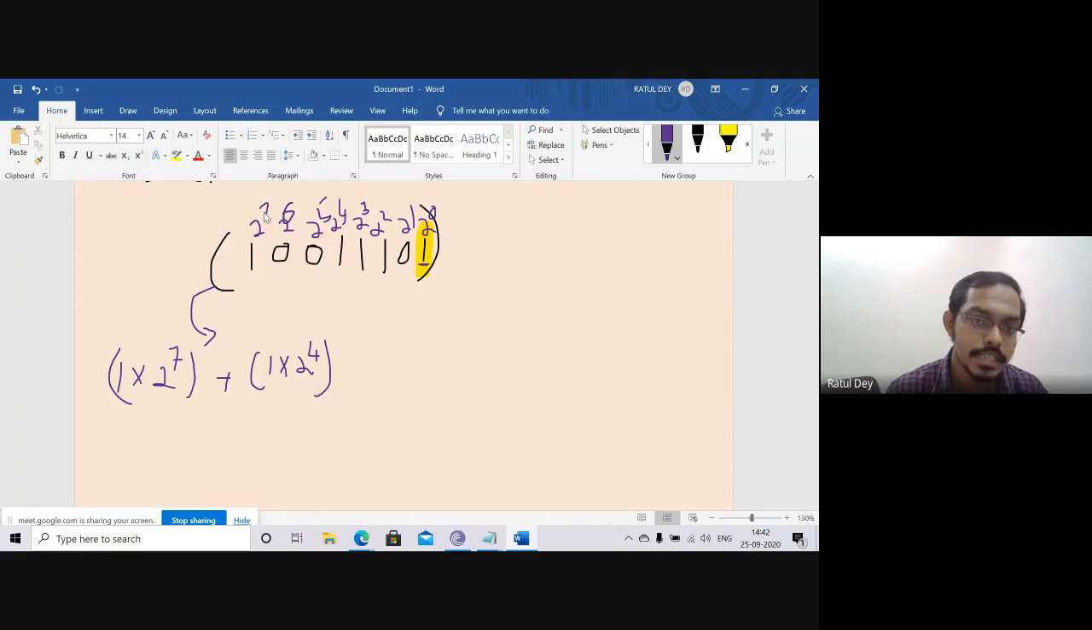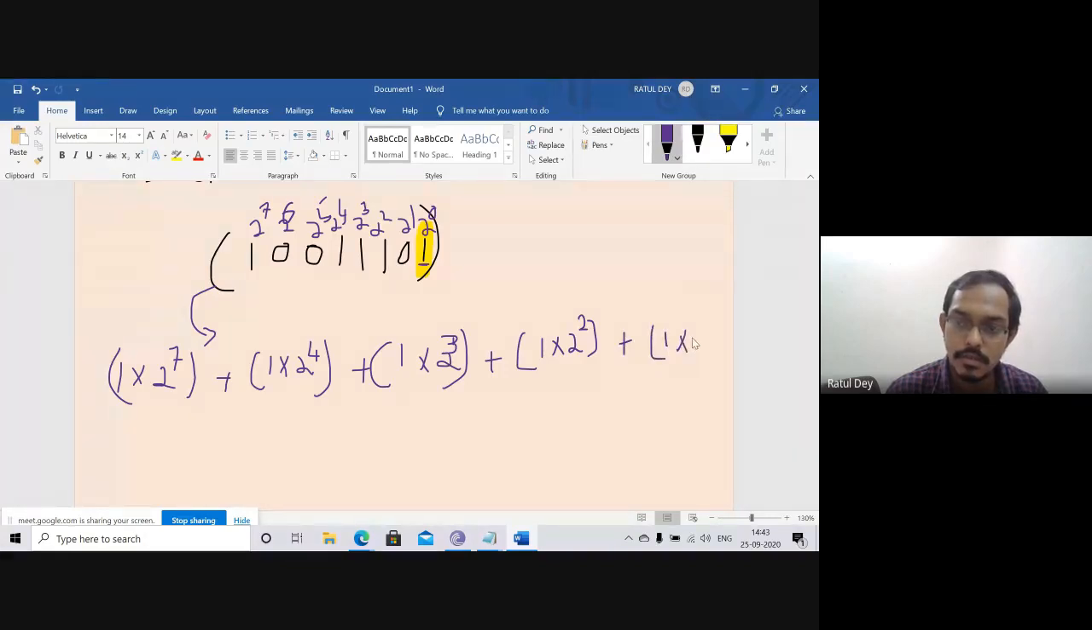So we know that 0 multiply anything goes to 0, yes or no? So we are not taking this value. Can anyone say what is the next one? 1 multiply 2 to the power 3. Yes or no? Plus 1 multiply 2 to the power 2. Plus 1 multiply 2 to the power 0. So you can calculate that. What is the value of this one?